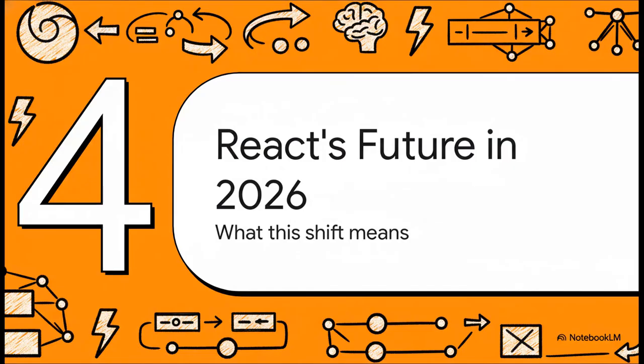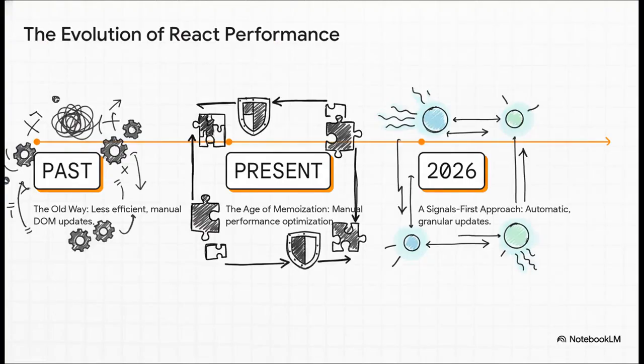So what does this all mean for the future of React? I mean, where are we heading? This isn't just some cool theoretical idea. The prediction we're looking at says that this kind of shift is exactly where React is headed, maybe as soon as 2026. And if you look at the timeline, this evolution makes a ton of sense, right?